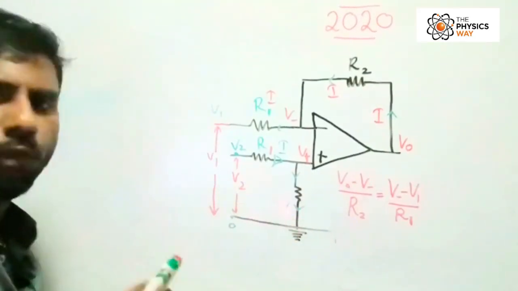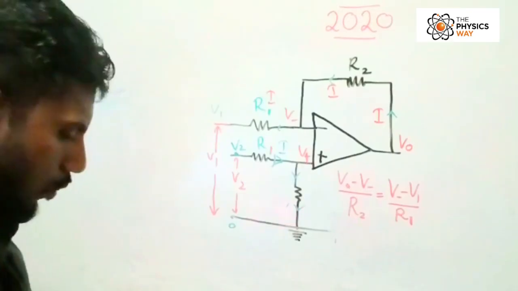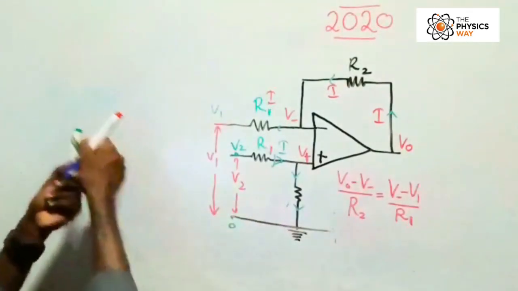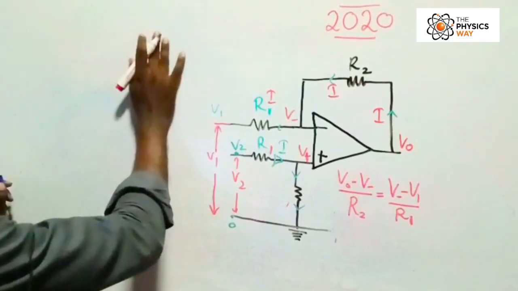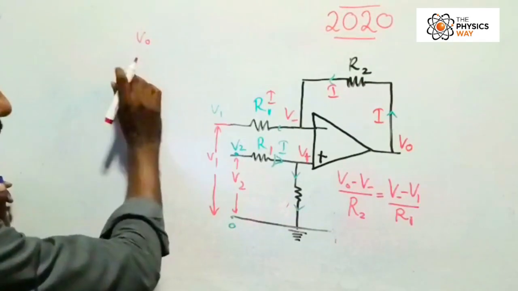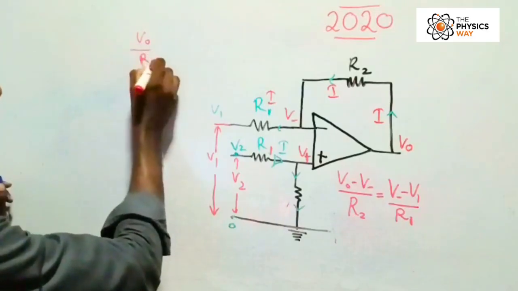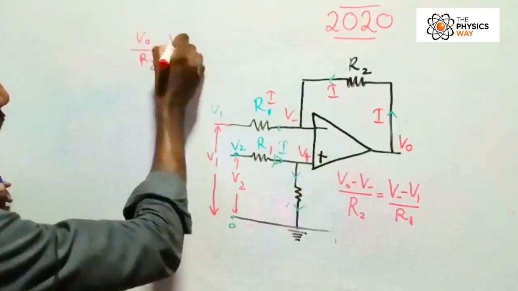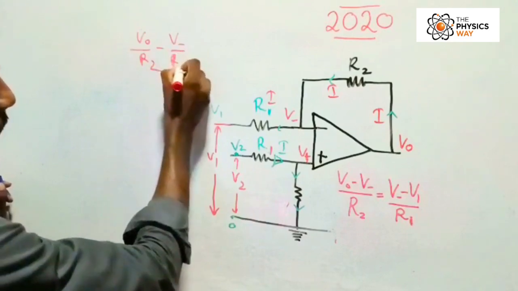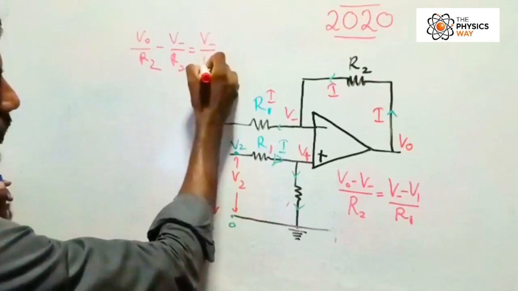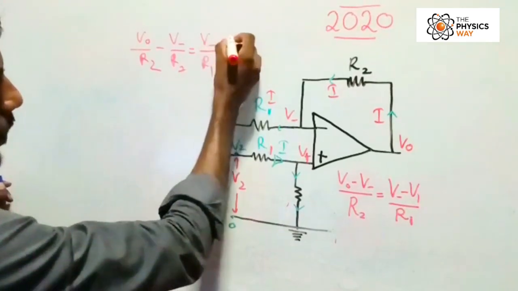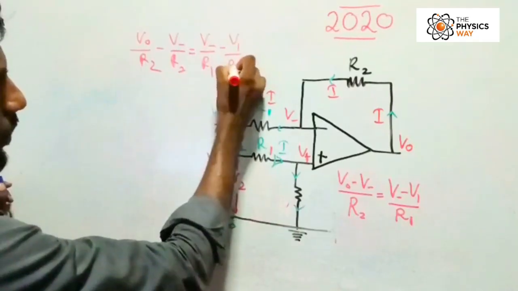So I'm going to make V naught the subject. I'll write it like this. V naught here, I hope you can see it. V naught over R2 minus V minus over R2 equals V minus over R1 minus V1 over R1.